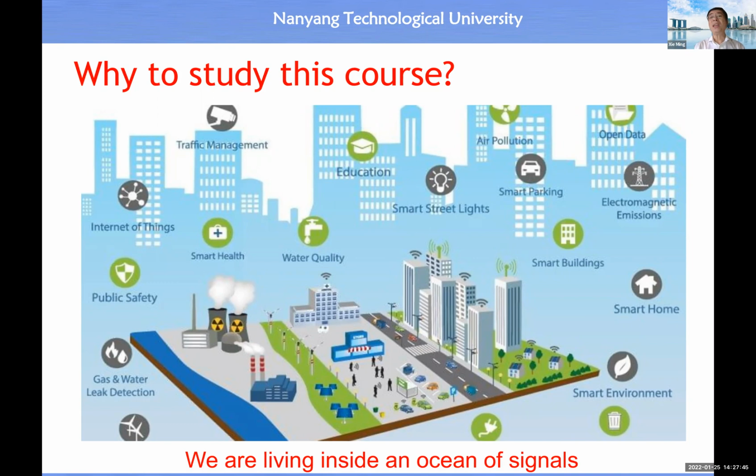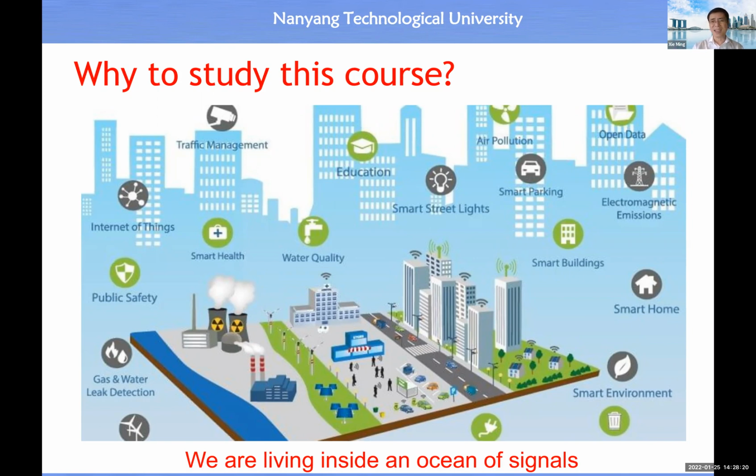Then how to improve the world? The answer is to invent smart products, smart machines, and smart systems by incorporating closed-loop feedback control systems. Then what is a closed-loop feedback control system? The answer is it is a system which includes 3 basic building blocks or modules. One of them is a sensor, right? So therefore, this course is extremely important.